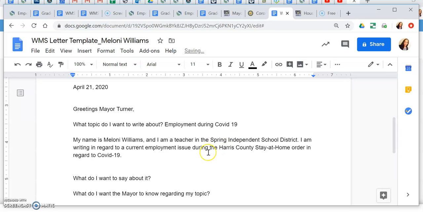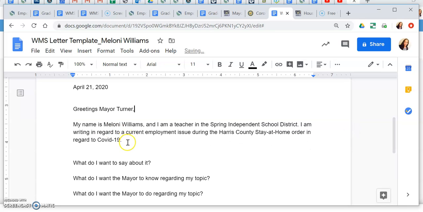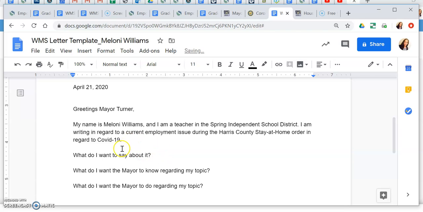Remember, I looked at his website and I saw that. So right now I've said, what do I want to write about? This is what I'm writing about. So now I can erase this part. Okay. Now let me move on to my second part. What do I want to say about this?